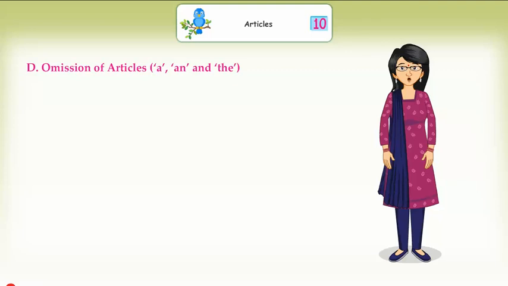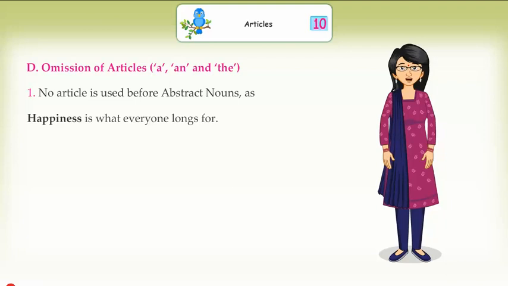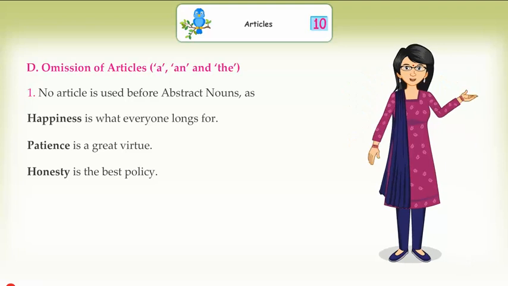Omission of articles a, an, and the. No article is used before abstract nouns, as happiness is what everyone longs for. Patience is a great virtue. Honesty is the best policy.